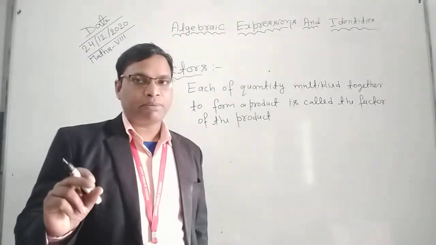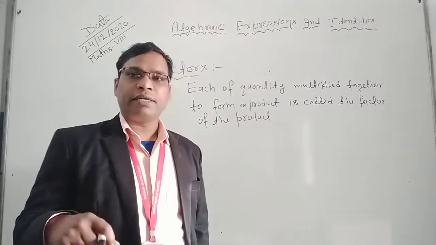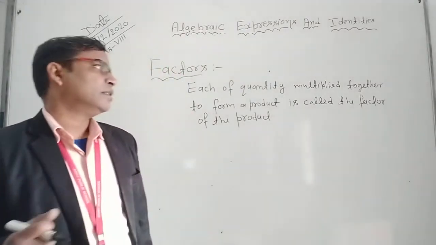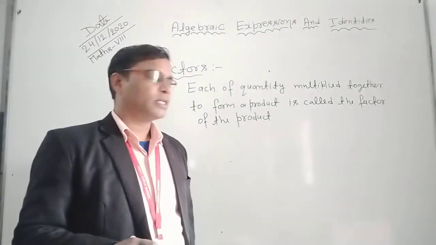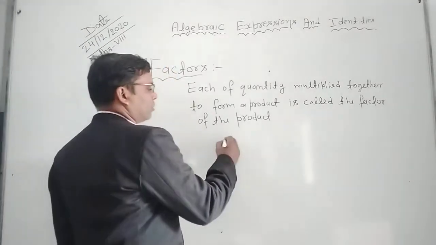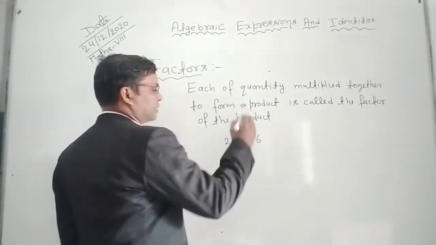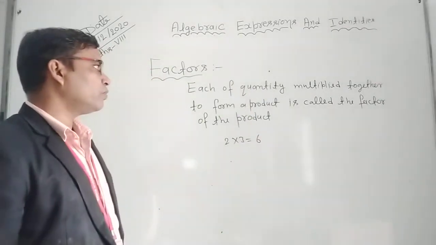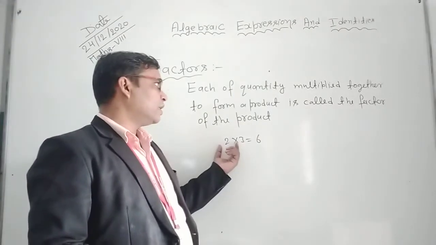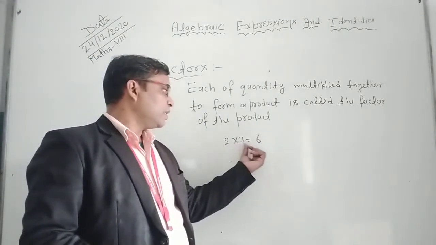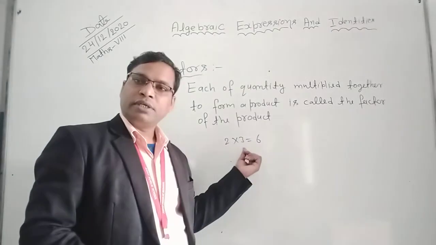If two quantities are multiplied and they form a product, each quantity is called a factor of the product. For example, 2 into 3 is 6. So 2 and 3 are multiplied together, they form a product. 2 and 3 are called the factors of 6.